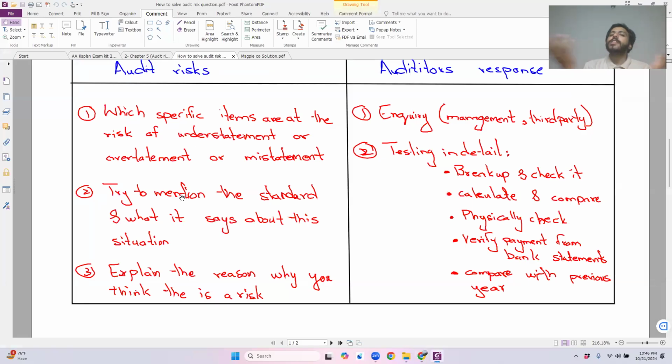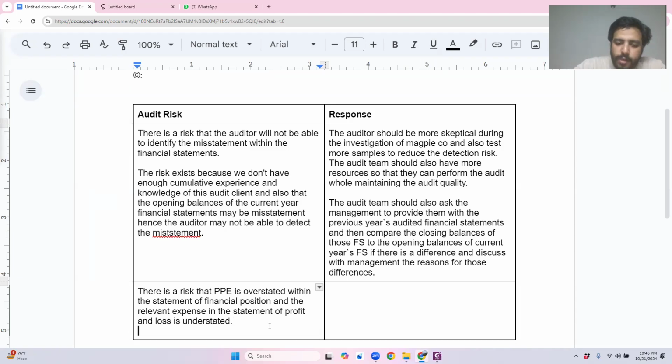I need to mention the standard here. What was the name of the standard? As a student, you might not know it, but let me tell you, it is IAS 16. If I were a student, I would have written down this is what IAS 16 states. Because you are a student and you don't know what standard it is, you will write down accounting standard states that only capital expense can be capitalized and revenue expense should be expensed. I can write that down as well. This is also correct. No issue in that. So instead of specifically mentioning IAS 16, you can also write this down.